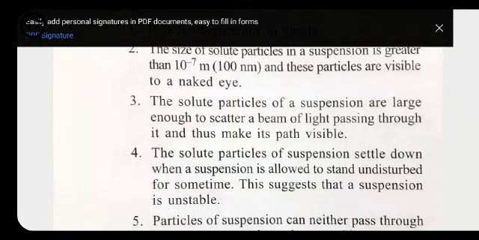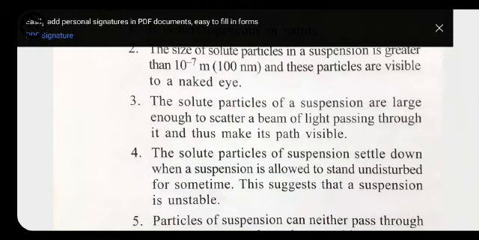Fourth property: the solute particles of a suspension settle down when a suspension is allowed to stand undisturbed for some time. This suggests that a suspension is unstable. It means that whenever we keep a suspension type of solution for some time without disturbing it, whatever solute particles are mixed into the solvent simply settle down at the bottom.